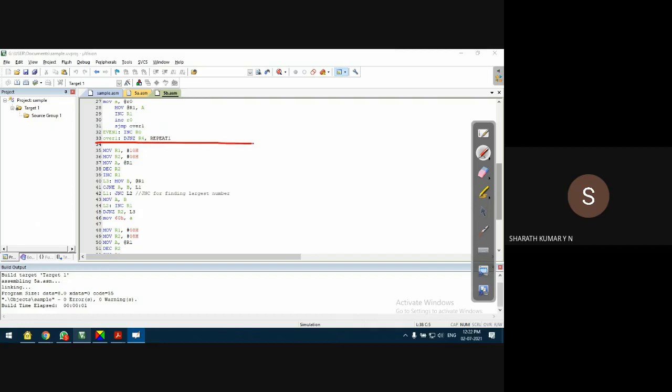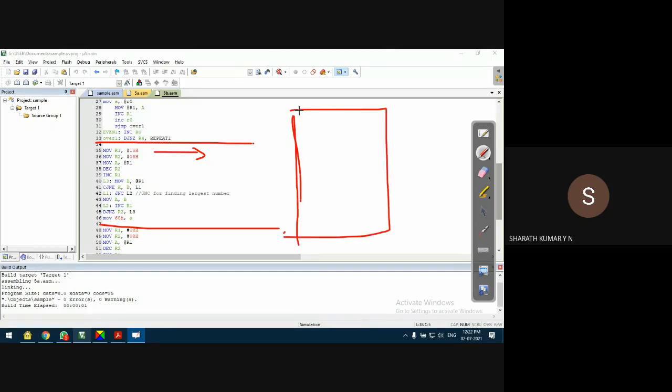Please observe this part of the program. R1 points to the location 10H. That is register bank 2. Next, I'm taking R2 as 08H. R2 is used as a counter. Why is it a counter? Observe this.